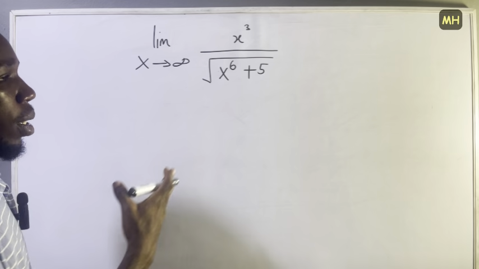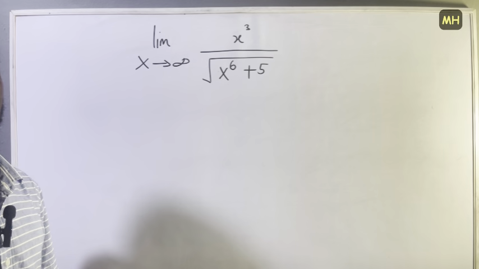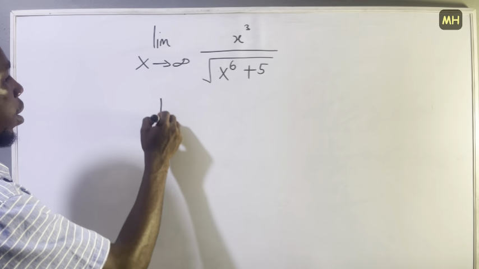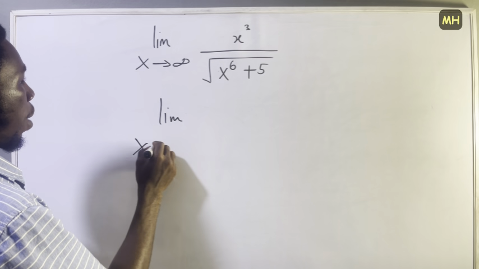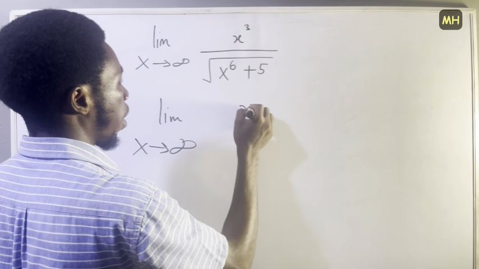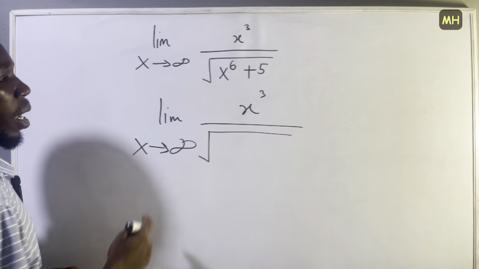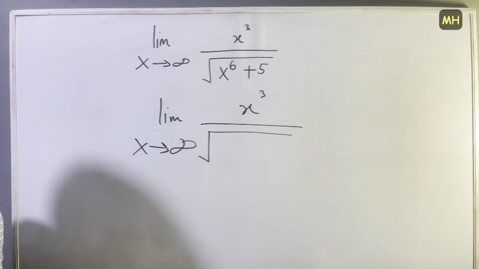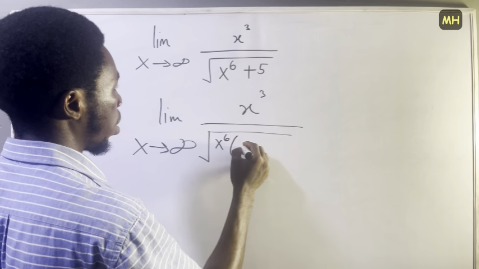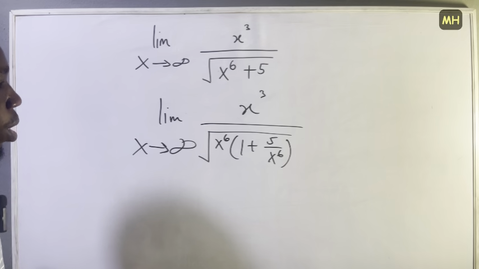Also, if you try direct substitution here you are going to have an indeterminate form. So what you're going to do is find a way to simplify this expression. So I'm going to have the limit as x approaches infinity of x cubed divided by, for the denominator, I'm going to factor out the term with the highest power. So we're going to have x to the power 6 bracket open 1 plus 5 over x to the power 6.